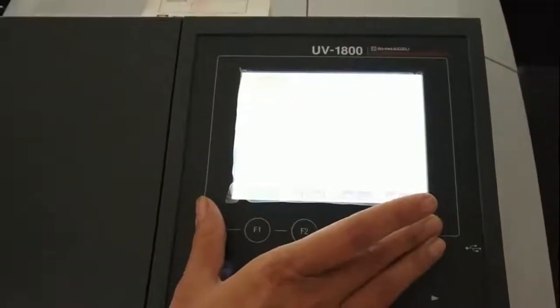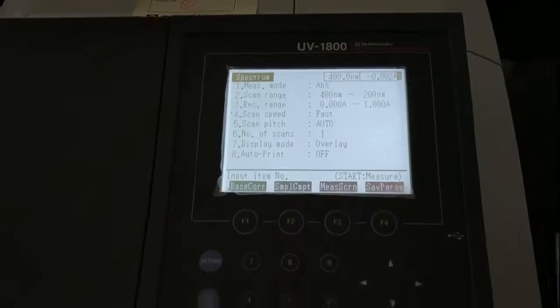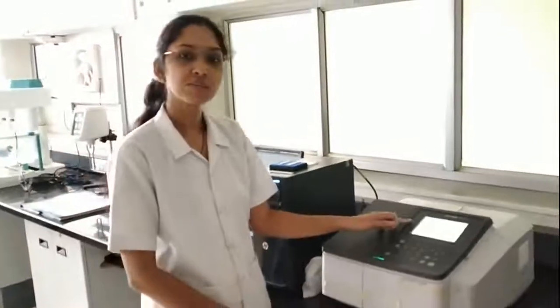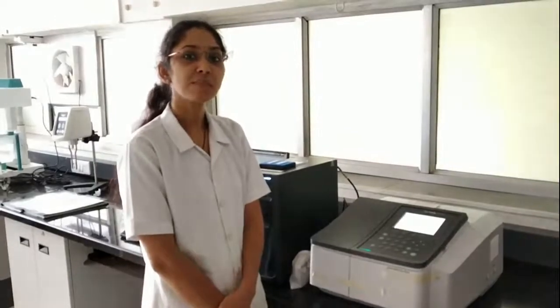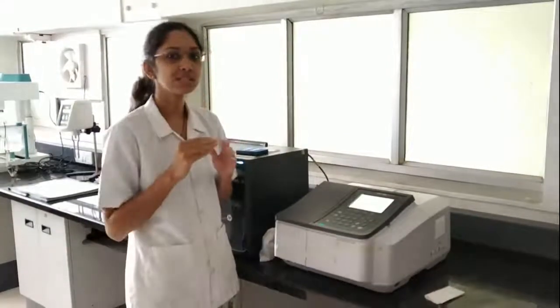So in today's practical, we have two drugs, paracetamol and ibuprofen. First we will scan the spectrum of paracetamol by this mode. With the use of spectrum, we can determine the maximum wavelength or lambda max, that is the wavelength at which the paracetamol drug shows maximum absorbance. So we will note this wavelength as well as the absorbance at this wavelength.